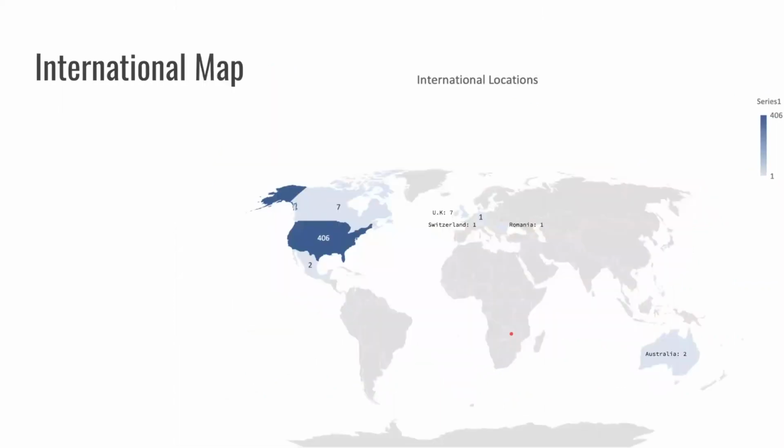And this is the international map. As you can see, most in the United States, 406, 7 in Canada, 2 in Mexico, 7 in the UK, 1 in Switzerland, 1 in Germany, 1 in Romania, and 2 in Australia. And I just realized I did not mark the one that occurred in the Philippines.